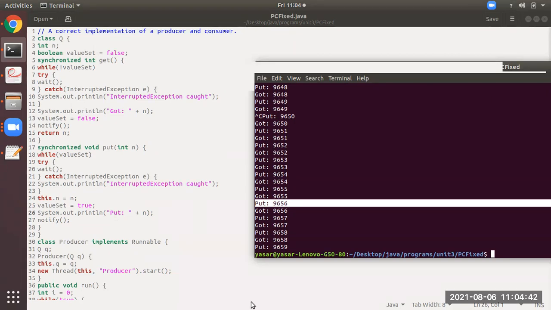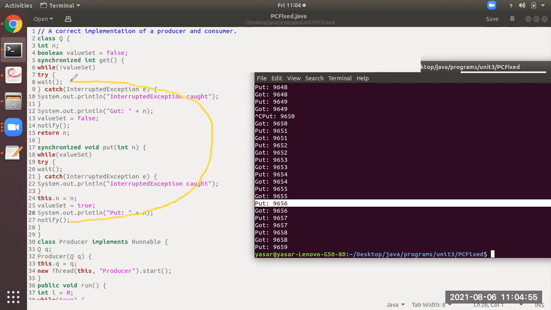So, remember, students, notify is a method. What it will do is, it will make that thread to come out of the waiting state, which is waiting. So, from here, it will give a message to this waiting state of consumer that you please come out of the sleeping mode. Now, after this, it will come to this part. Now, what consumer will get from n value will print? It will print the n value what it was over here. That is, it is consuming the output. You can observe here, consumer has consumed the output.